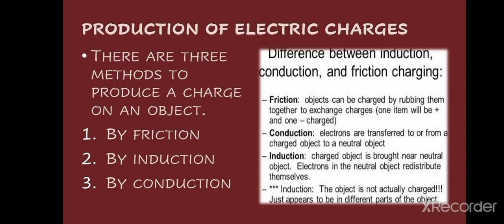You just bring a charged object near a neutral object, so that in the neutral object electrons will redistribute themselves. Important thing is that the object is not actually charged, it just appears to be in different parts of the object. Here is some brief introduction to the three methods. We will discuss them in detail one by one.